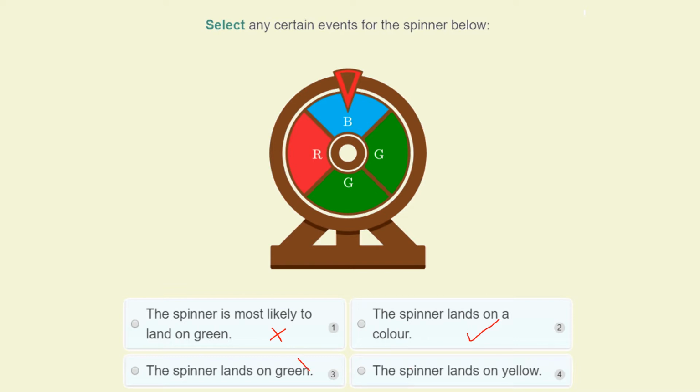The spinner lands on green. No, that's not certain to happen. More likely than any other colours, yes. And the spinner lands on yellow. Well, there is no yellow, so it wasn't that one. So the one that was certain to happen was that the spinner lands on a colour.